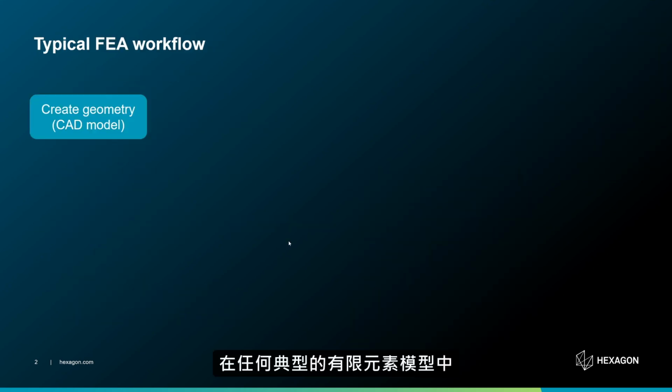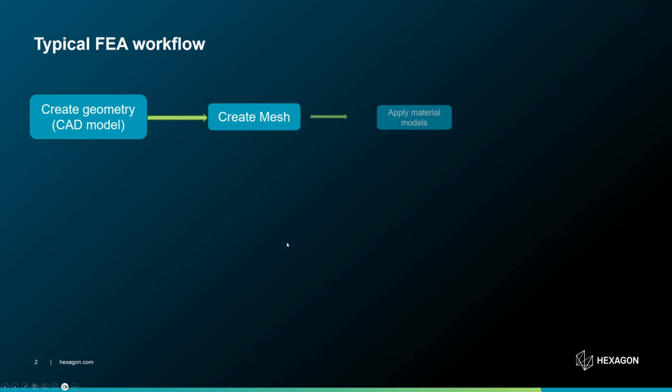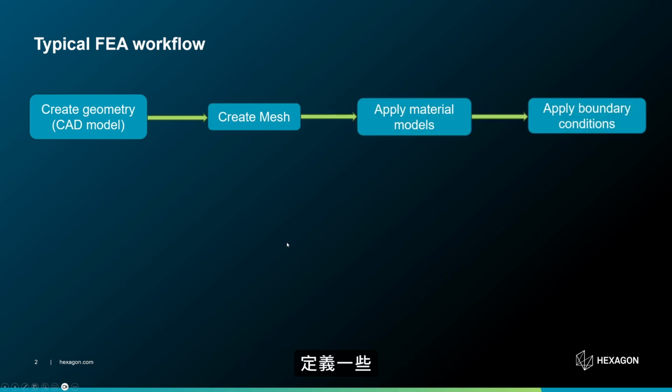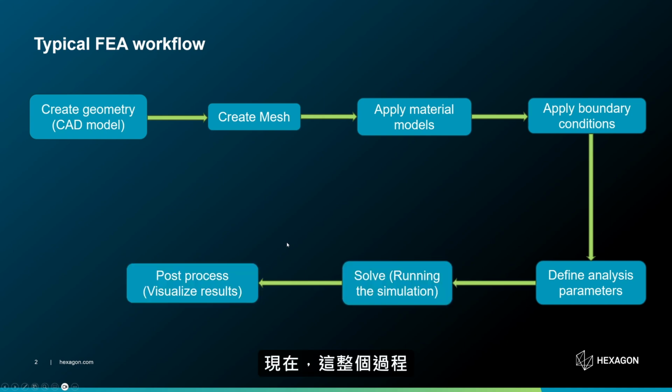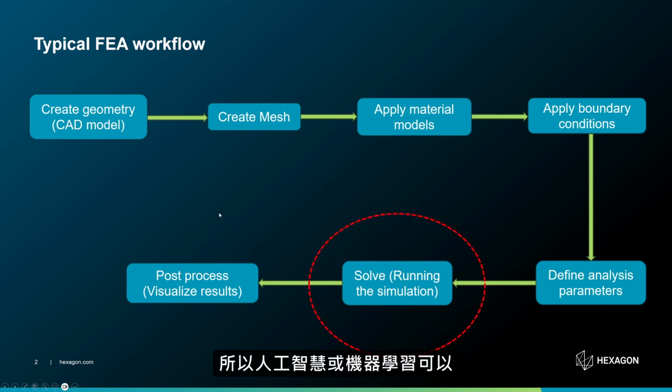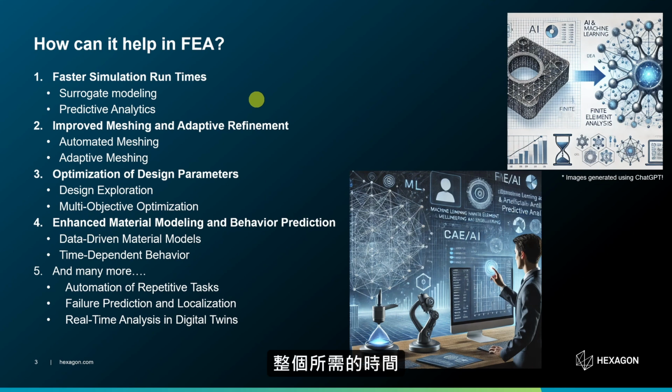In any typical finite element model, first we create a geometry, then let's say mesh it, apply materials, apply boundary conditions, define some analysis parameters, and finally run the simulation. Now this whole process, especially if your model is large, then running the simulation part is time consuming. There is no doubt about it. So one way AI or machine learning can help us is by reducing that entire time frame, and that comes under surrogate modeling or predictive analysis.